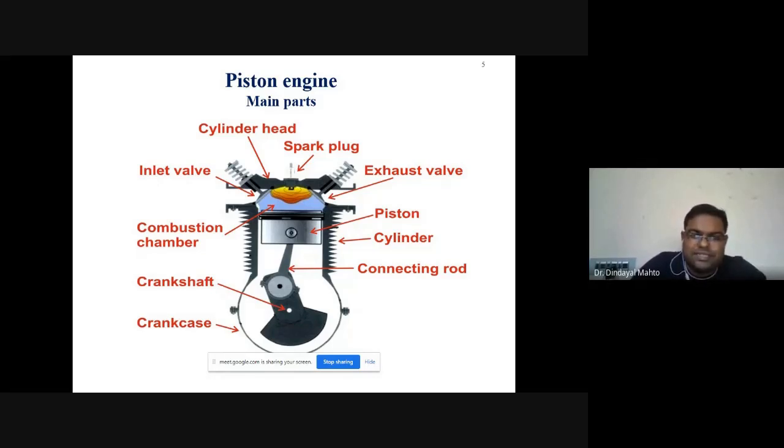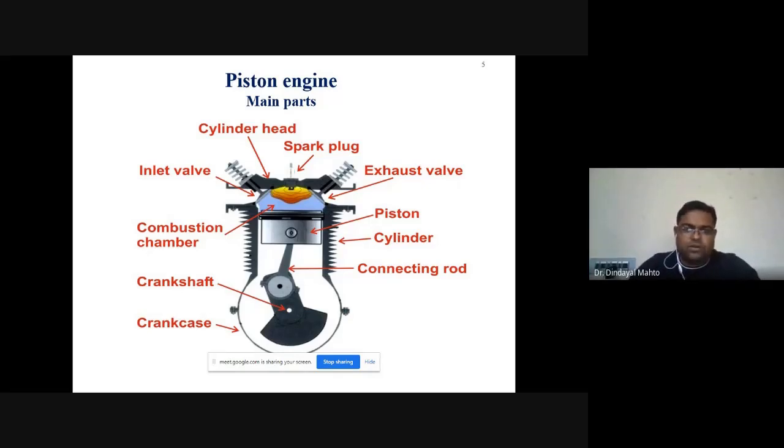All these three components are situated on the cylinder head, followed by the main cylinder, in which we have a crankshaft surrounded by the crankcase. The crankshaft is connected with the piston with the help of a connecting rod, and the piston reciprocates within the cylinder between two fixed points. One is called top dead center, another is called bottom dead center. The distance between top dead center and bottom dead center is known as the stroke length.